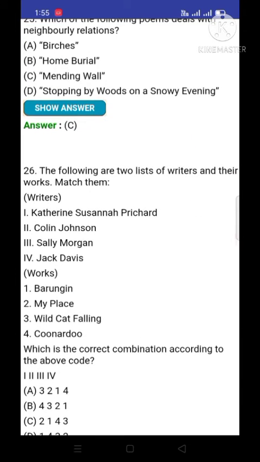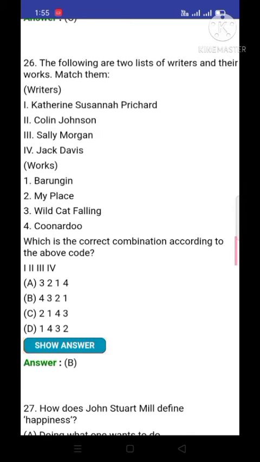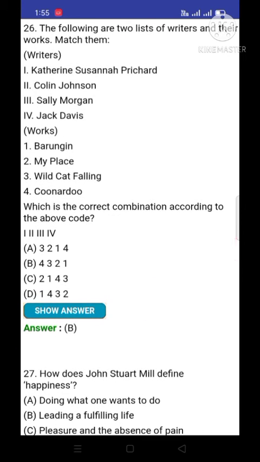Question number 26. The following are two lists of writers and their works. Match them. Option number B is correct. That is the first.